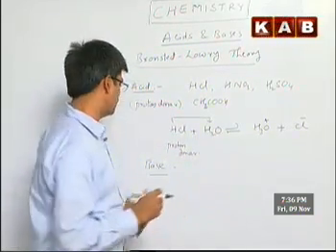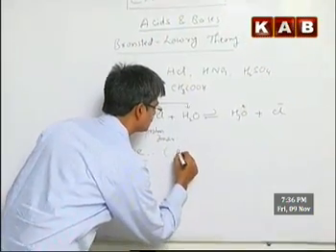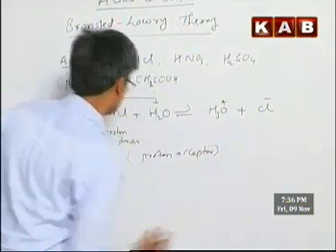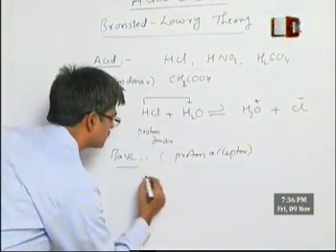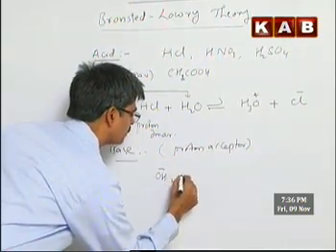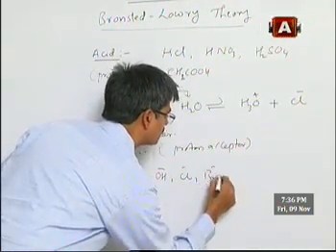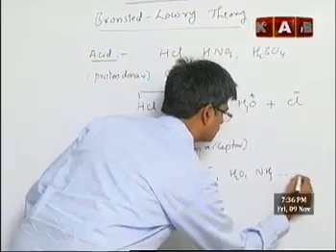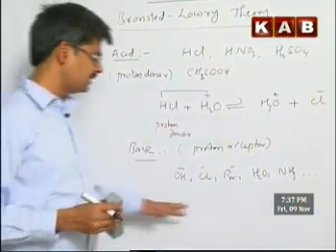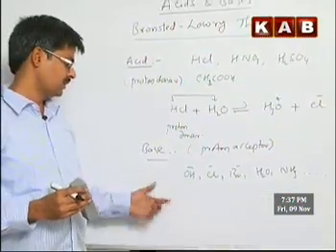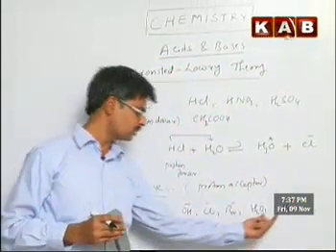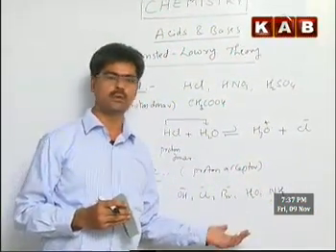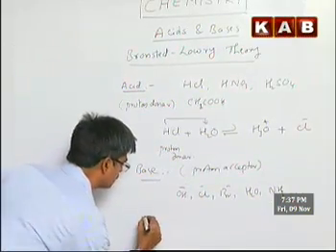So OH minus, Cl minus, Br minus, and even the water molecule, ammonia and so on, all accept protons, and therefore they can be considered bases. One more advantage of this theory is that not only molecules, even ions can be defined as bases or acids.